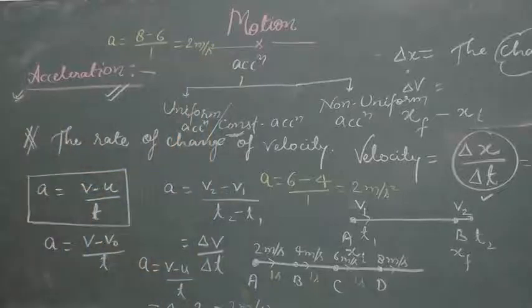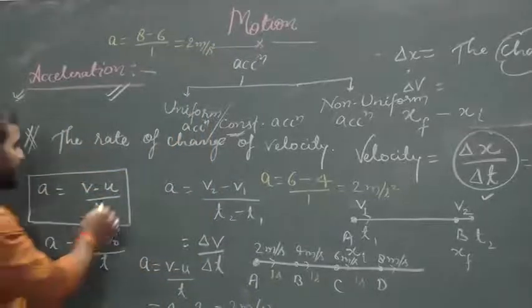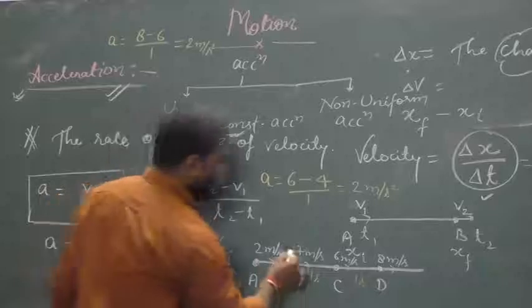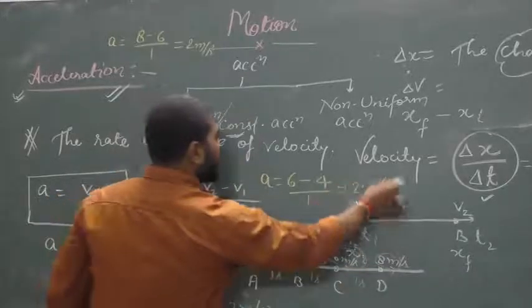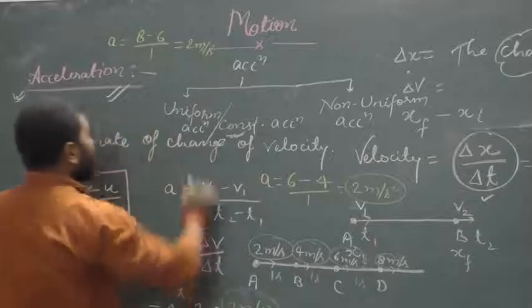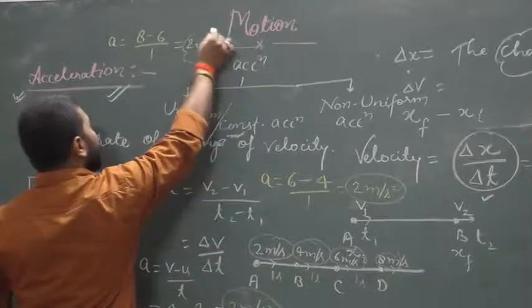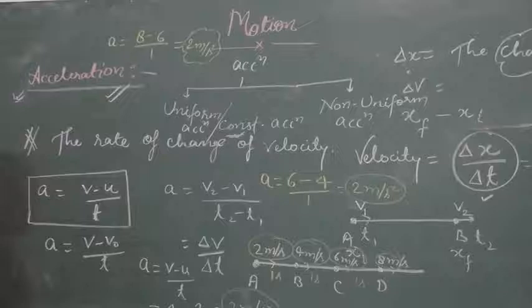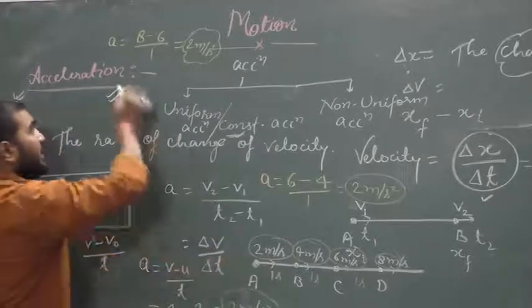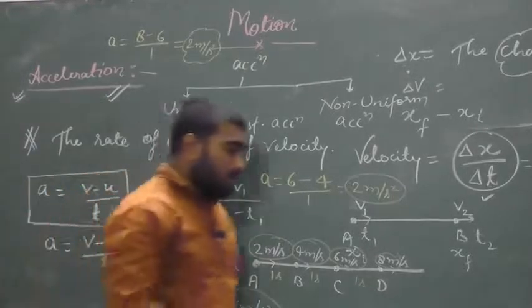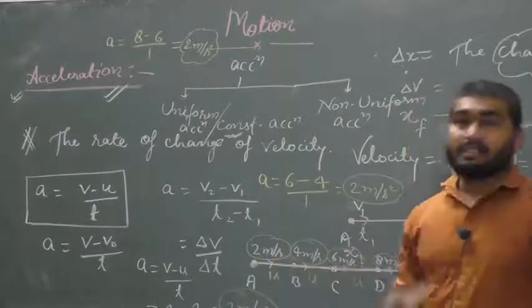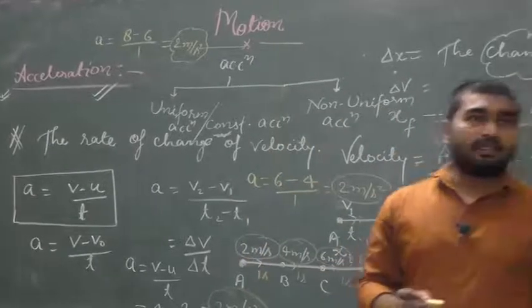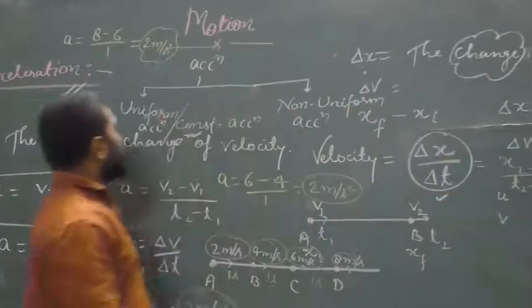Okay. So when a body changes its speed at a constant rate, then the acceleration is called uniform acceleration. See here, in each and every case the acceleration of the body is 2 meter per second square. So when the body increases its velocity at the same rate, then in that case the acceleration will be uniform acceleration.